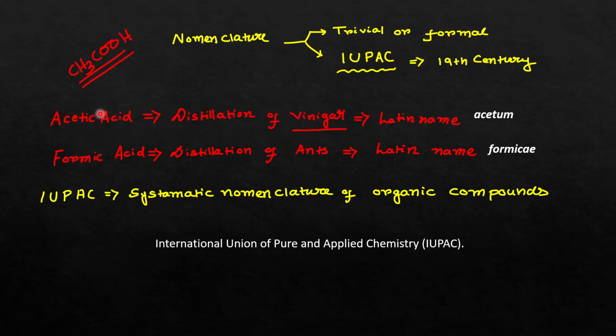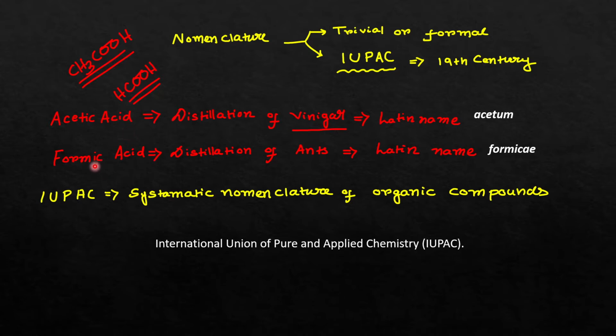Similarly formic acid, the formula of formic acid is HCOOH. This formic acid was discovered long ago, before the IUPAC nomenclature. At that time formic acid was formed by the distillation of ants. The Latin name of ants is formica, so they named it formic acid. So these names come from their origin. As these names were used long before the IUPAC nomenclature, they are so famous that we are still using them.